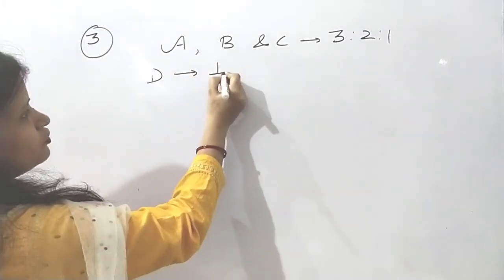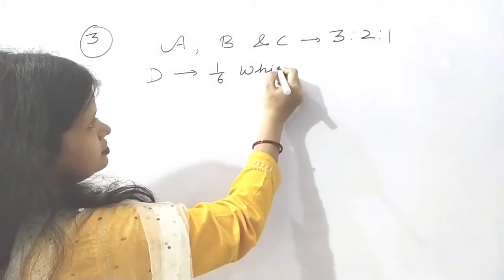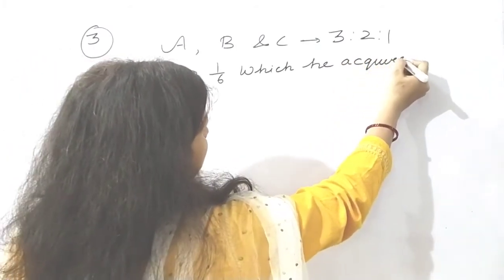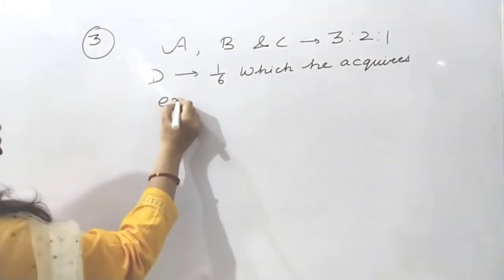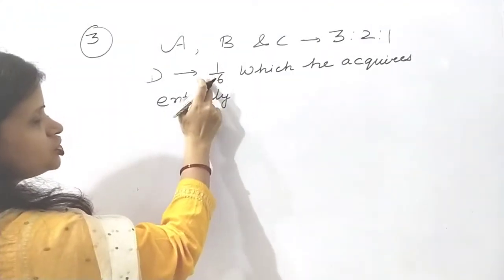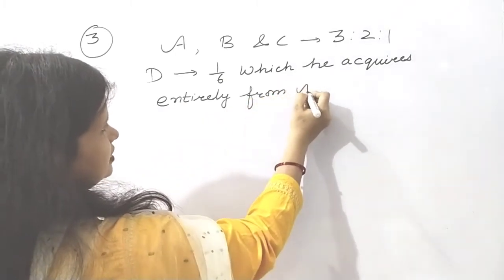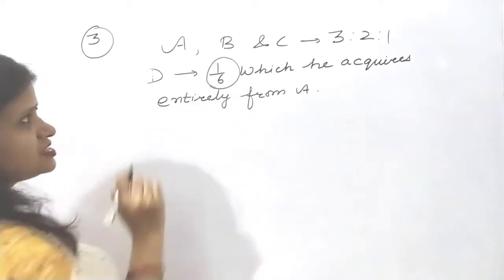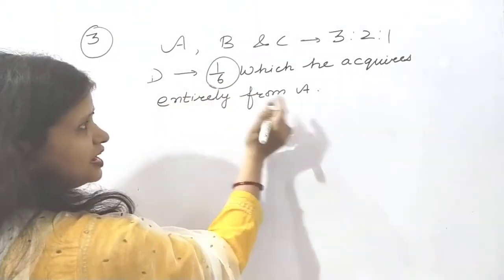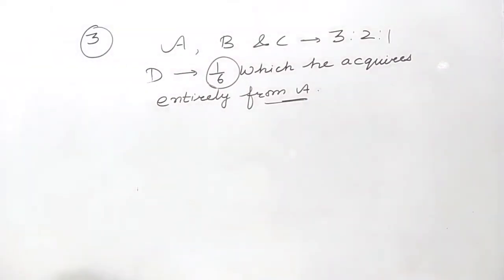D is coming for 1/6 share, which he acquires entirely from A. Now, the whole of his share he is getting entirely from A. That means this 1/6 D will get is the sacrifice made by A.